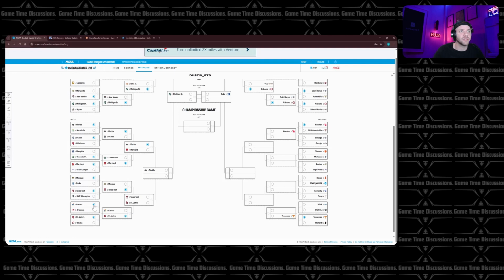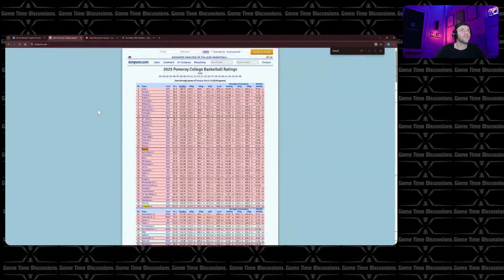I do think Kansas just has the leadership with Hunter Dickinson and KJ Adams Jr. to win, but I think St. John's wins after that. Moving forward after that, St. John's, I love them. On my original, I predicted them to come out of the quadrant or the region.